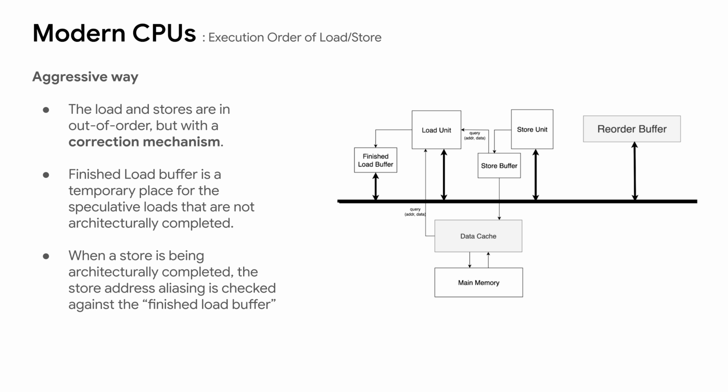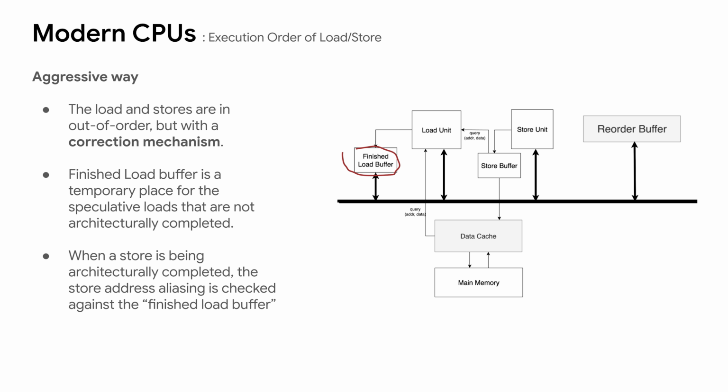They reside temporarily in the finished load buffer after the address translation and data fetch, until architecturally completed. Whenever a store instruction is being architecturally completed, it must perform alias checking against the loads in the finished load buffer. If no alias is detected, the store is allowed to complete.